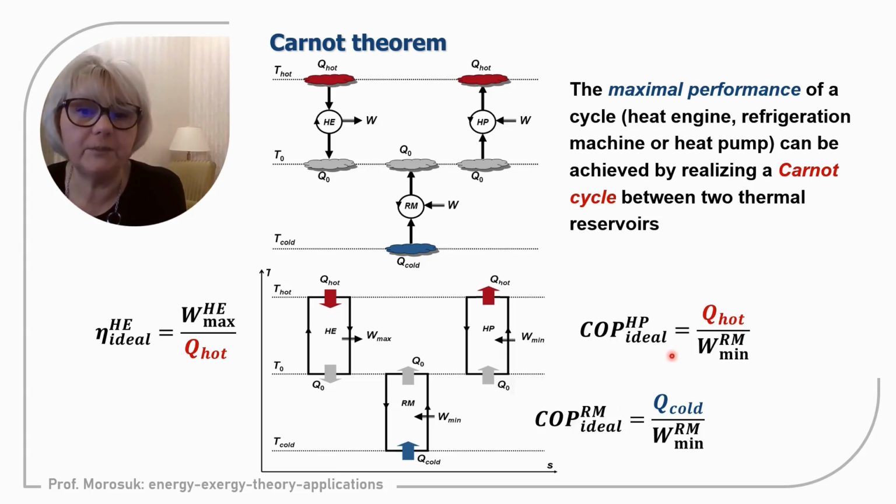The same holds for the heat pump. So now we have the difference that for power cycles, for direct cycles, we produce maximum power, but for inverse cycles, we supply minimum power or minimum work to achieve the positive effect. Then COP, the coefficient of performance, for the refrigeration machine and for the heat pump will be maximum possible.